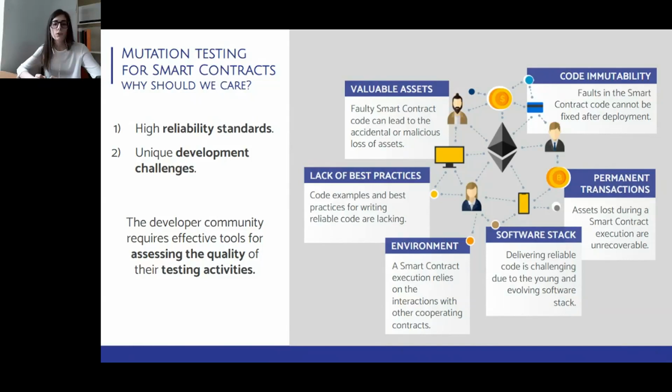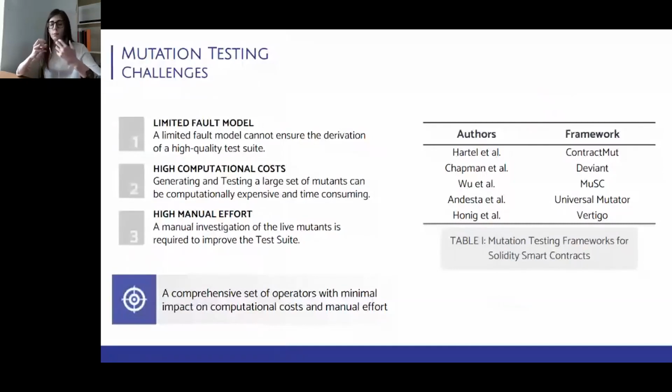During our research, we found five main tools that mutate the Solidity language. However, most of these tools are very limited in their fault model, which is the collection of fault types implied by all the mutation operators. Clearly, using a limited set of operators can help to reduce the cost associated with the mutation testing technique.